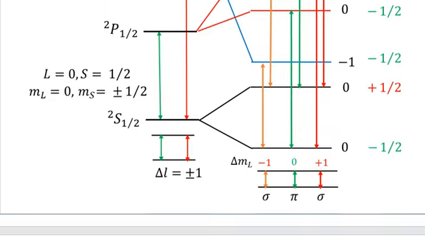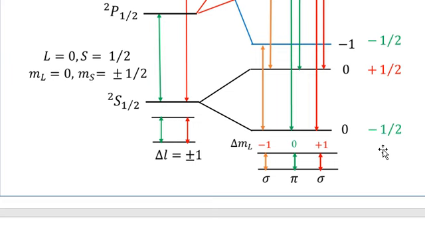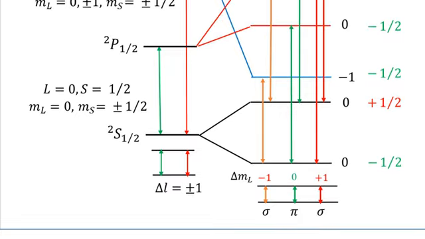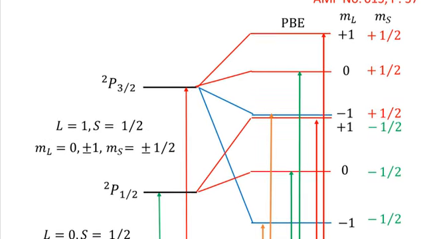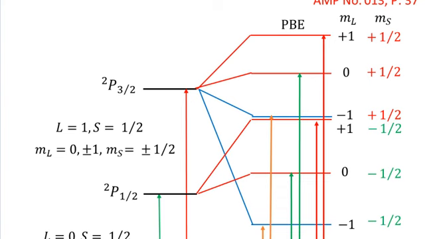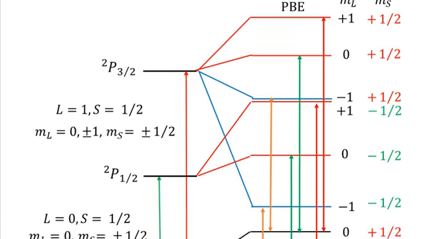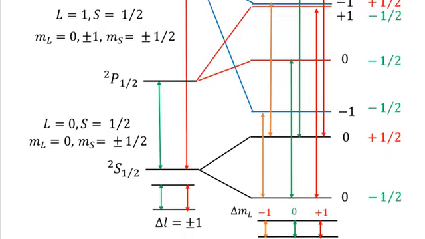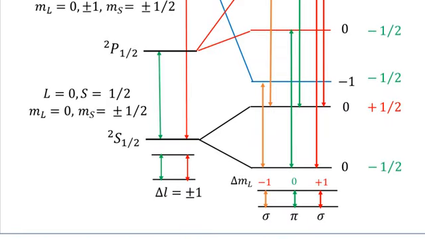And for the ground state, only 2 lines are formed, because 2 values of MS are possible, but only one value of ML is there. So only 2 lines will be formed. So now I have explained the spectrum obtained under the application of a strong magnetic field applied to the sodium atom, where we observed the Paschen-Back effect. We also observed the triplet lines, which may be referred to as the Paschen-Back triplet.